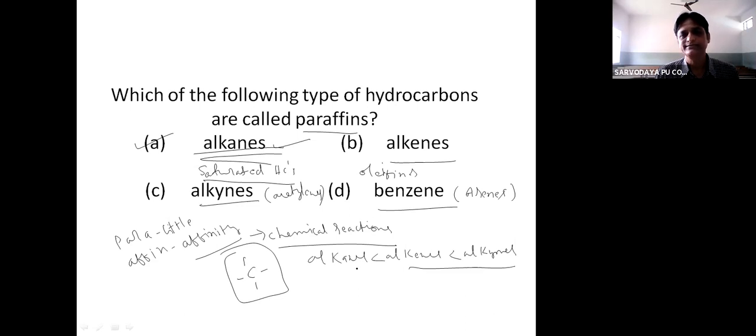The reason is alkanes are saturated hydrocarbons and they undergo only substitution reactions. That is the reason why they are called as paraffins. Alkenes are called olefins, oil derivatives. Alkynes are called acetylenes because first member is acetylene. Then benzene and the derivatives, they are together known as arenes. Okay.